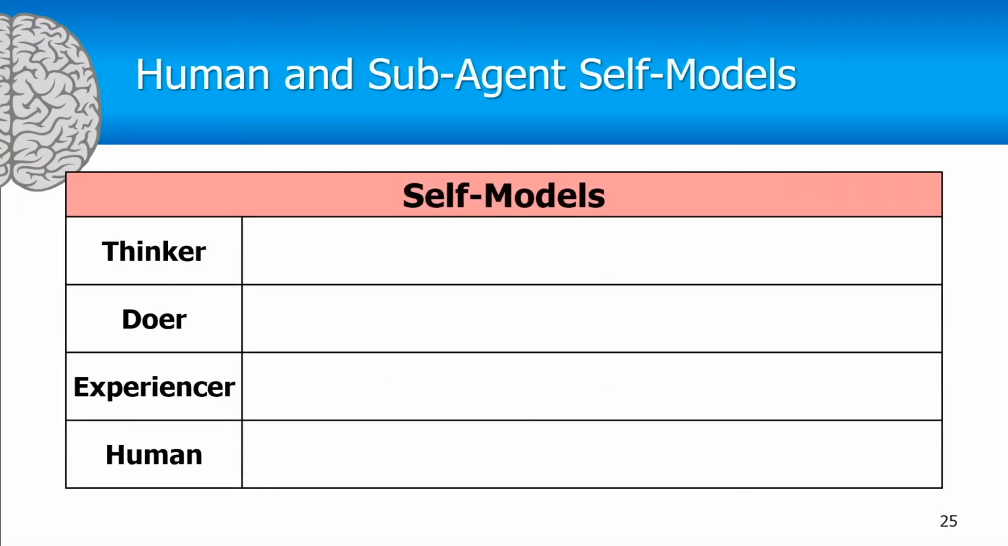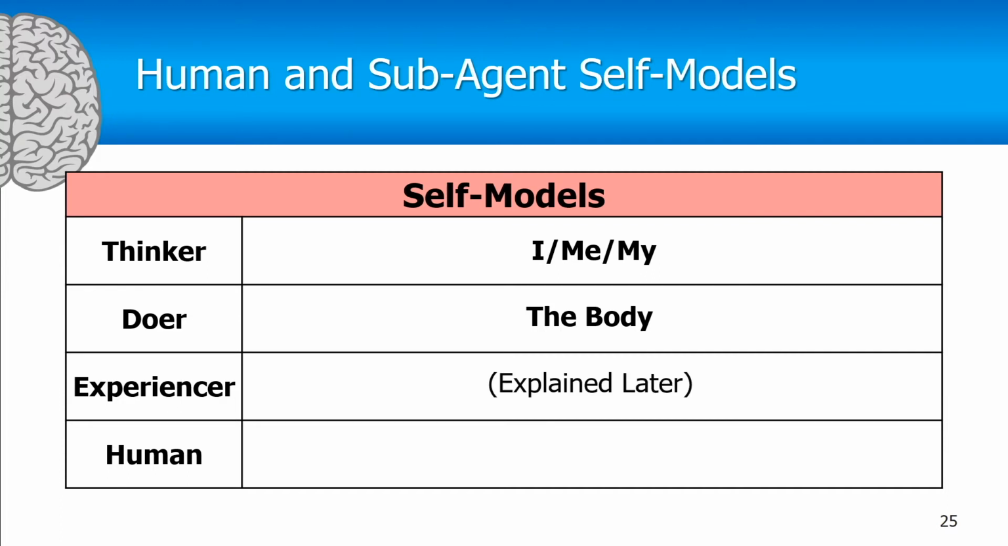Now I'm going to talk about the self-models for the agents. And since the thinker mostly works in the conceptual realm, the thinker is the I, me, my concept. That's who I am. Now, the doer is mostly working in the sensory realm, and it controls the body. So the doer's self-model is the body itself. And finally, the experiencer doesn't do anything in that world out there. So you might think it doesn't need a self-model, but it does, and I'll explain that later.